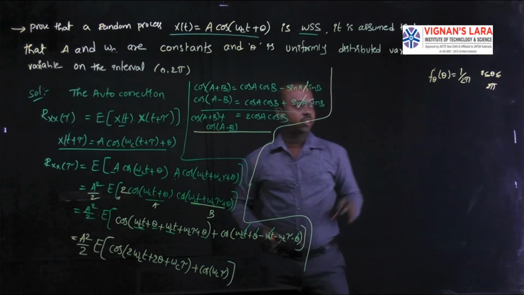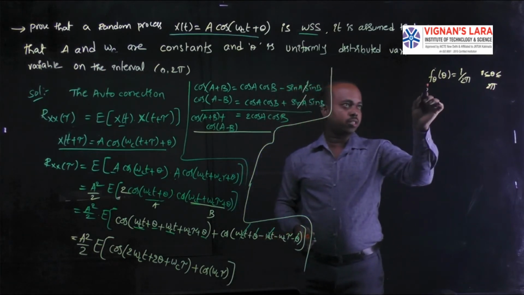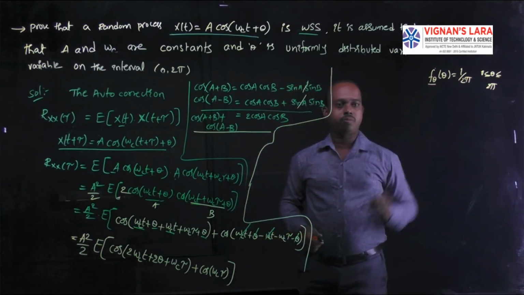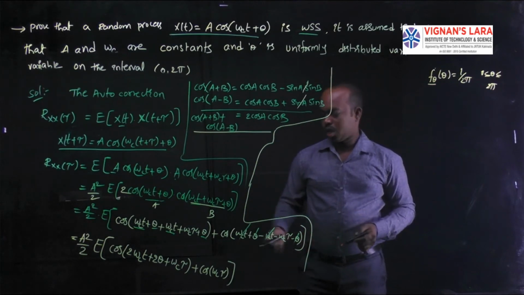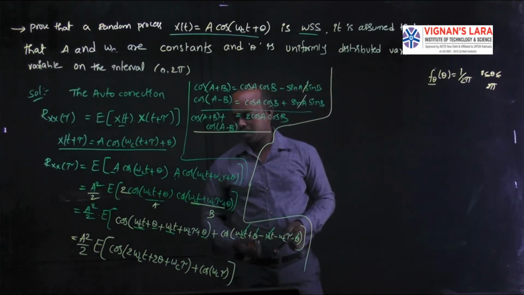According to that condition, we wrote the density function of theta at the starting of this problem.